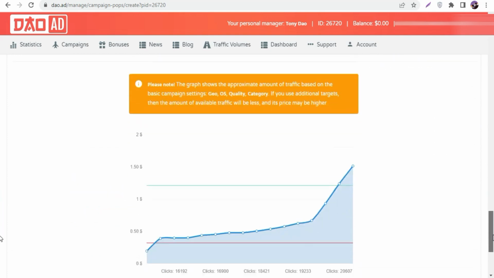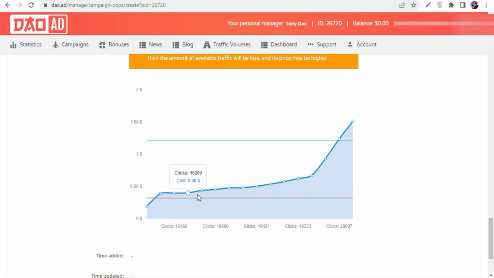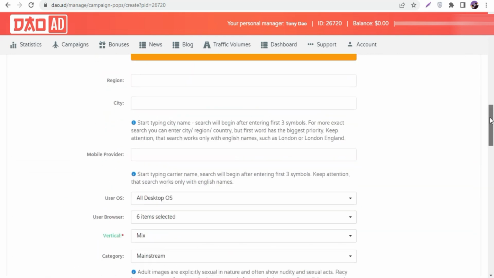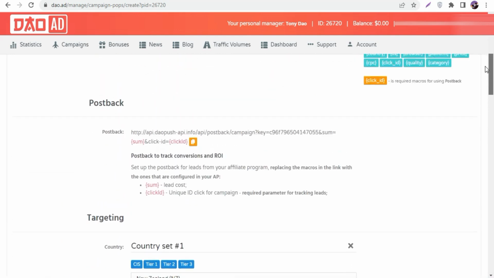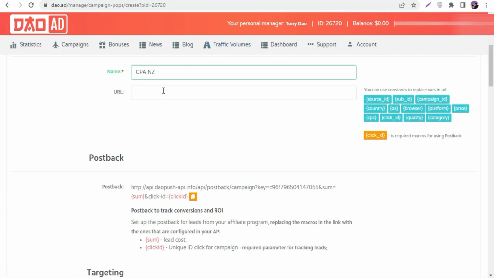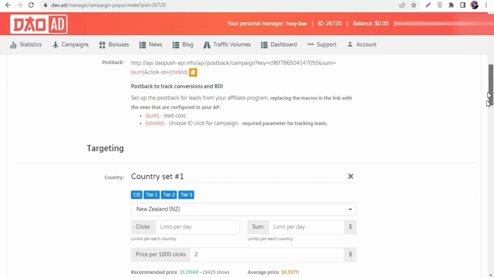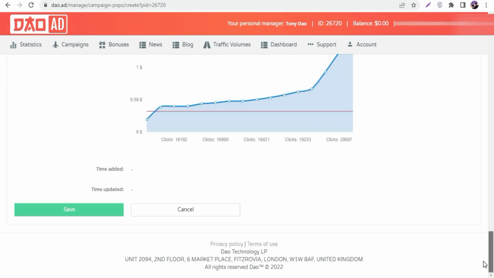Scroll down, and all the things are done, and in here you guys can see the stats of the traffic, and these are the stats. Okay, so now our traffic is done. We created our campaign. One last thing remains. You must add your landing page link, and scroll down. Once you've added it, scroll all the way down, and now what we're gonna do,